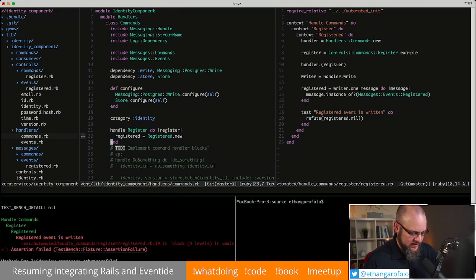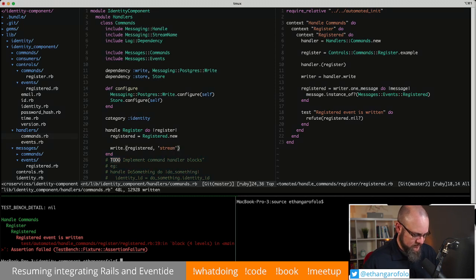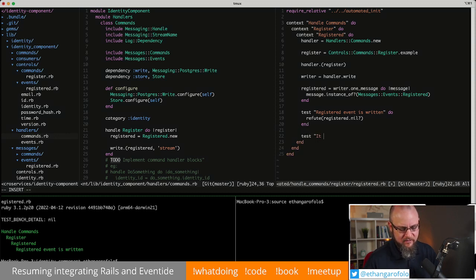Sweet. We're not getting a crash anymore. So now we just need to take this event, registered, nice, and just write it to stream. Now our test should pass, and it does. Great. Okay, so the next step then is to test to make sure it was written to an identity stream.